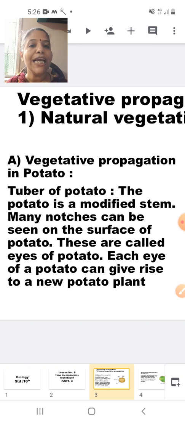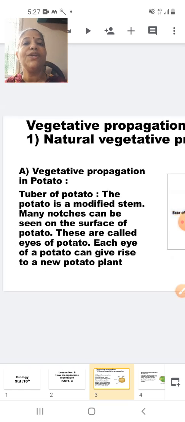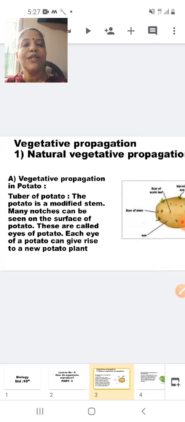Many notches can be seen on the surface of the potato. These are called the eyes of potato. Each eye of potato can give rise to a new plant because each eye contains a bud, and the bud is protected by leaf-like structures. I hope all of you have understood the vegetative propagation of potato.